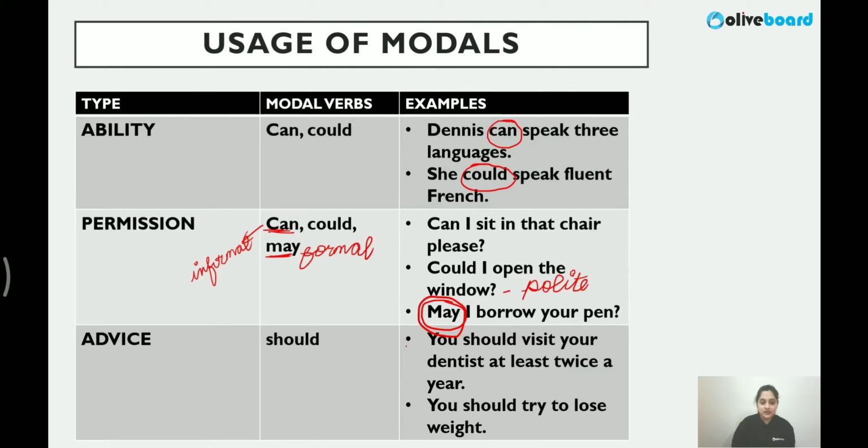Now, advice, you should do this. We always say, you should visit your dentist. You should try to lose weight. You should not speak like this. It's just for advice. The third function here is advice. Remember all of these, guys.